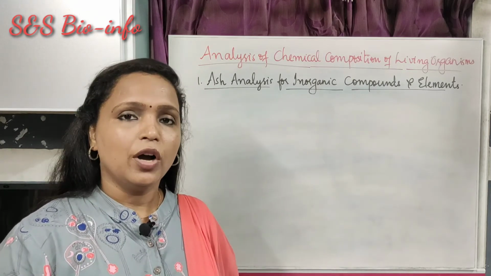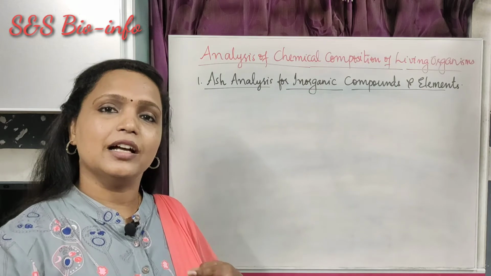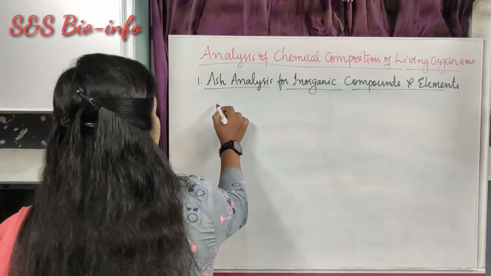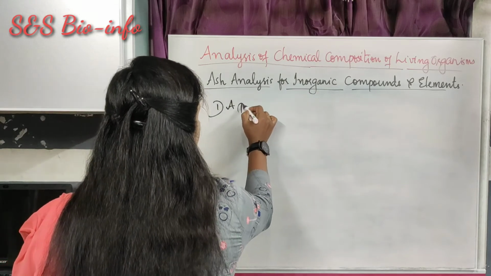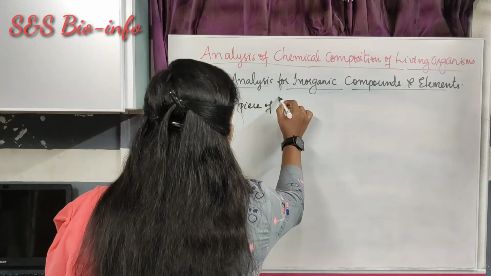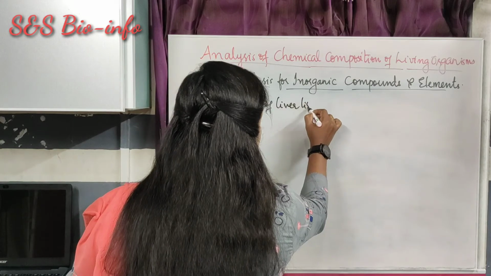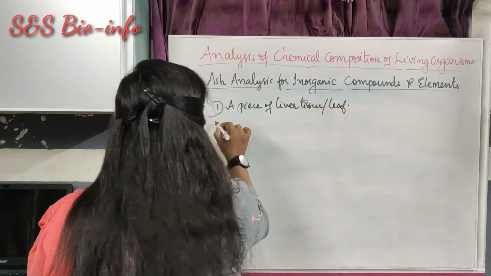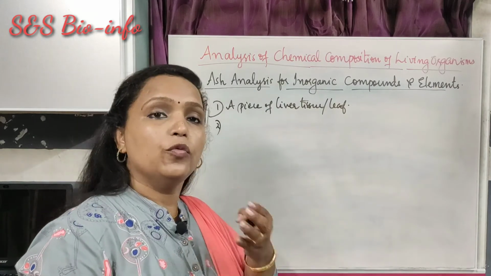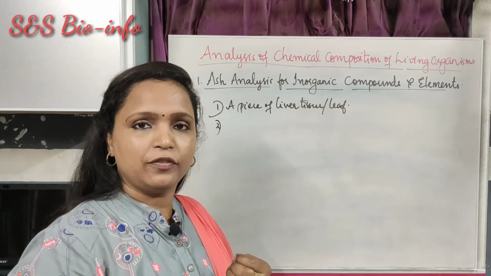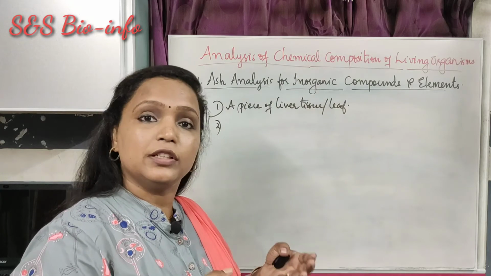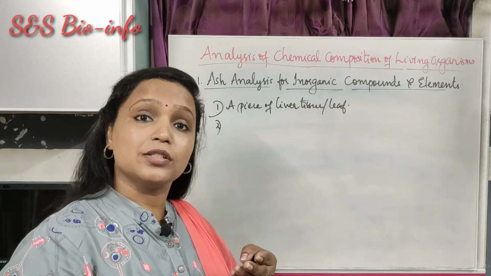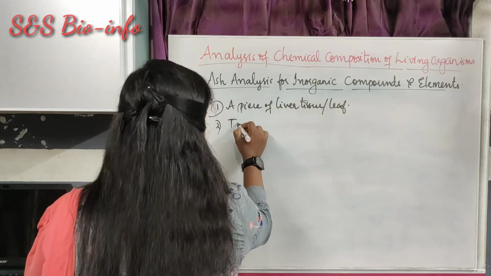The next analytical procedure is the ash analysis for finding out the inorganic compounds and elements that are present in the living tissue. For this also we need a living tissue, either a piece of liver tissue or a leaf. Then we need to take the wet weight of the tissue. Wet weight means the weight of the tissue along with the water. That means a living tissue consists of water. So take the wet weight.